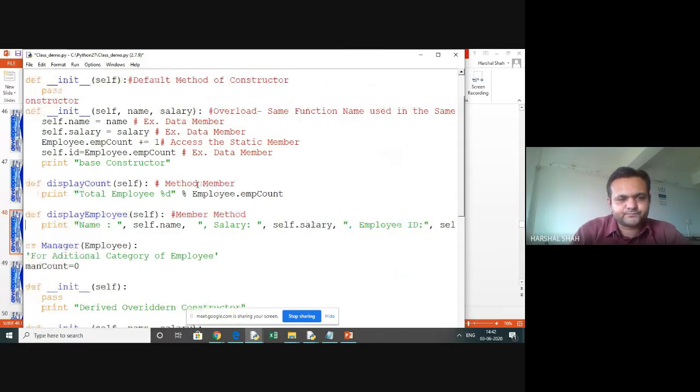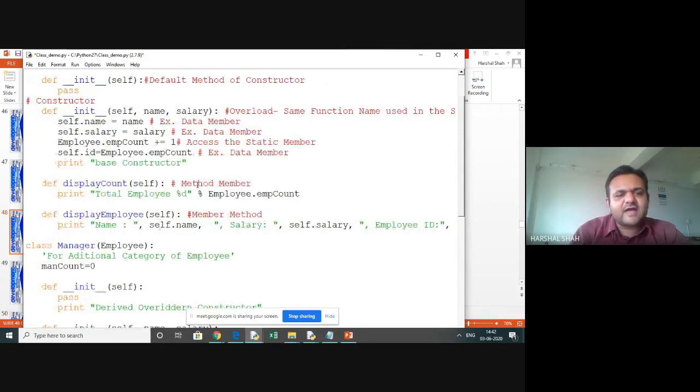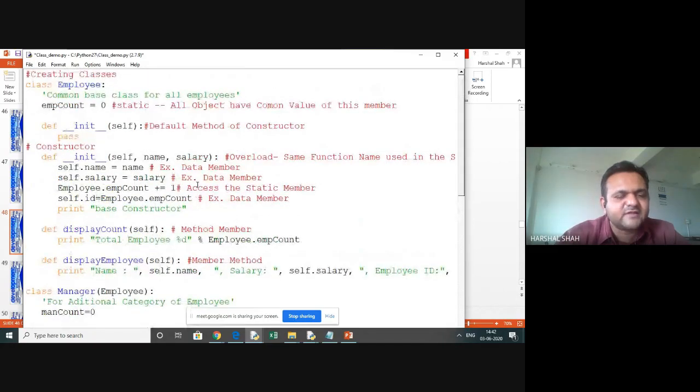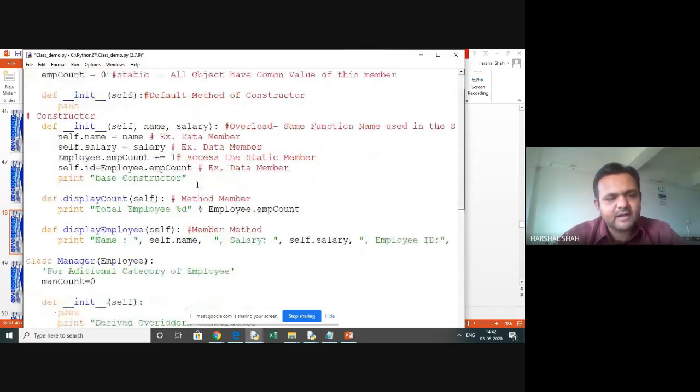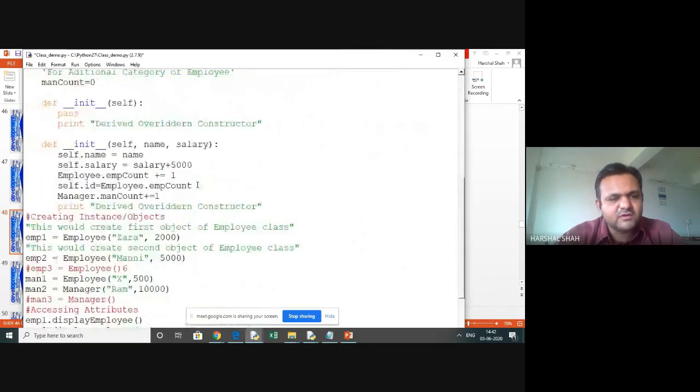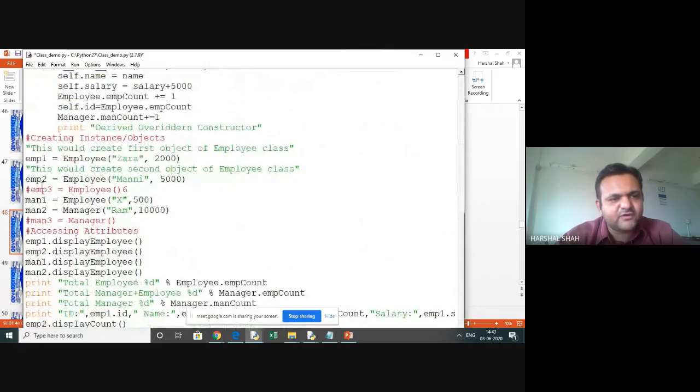Now this is how the class gets created. I had created one class named employee. And how we can create an object now, if the class is created: emp1 is equal to, we create the first object over here, the employee, and then call it with brackets, passing the data of that.